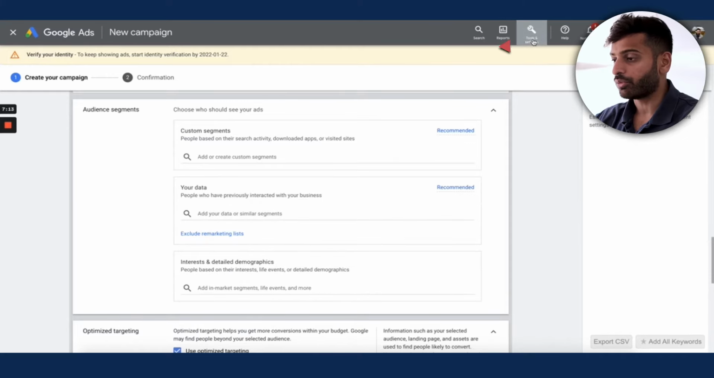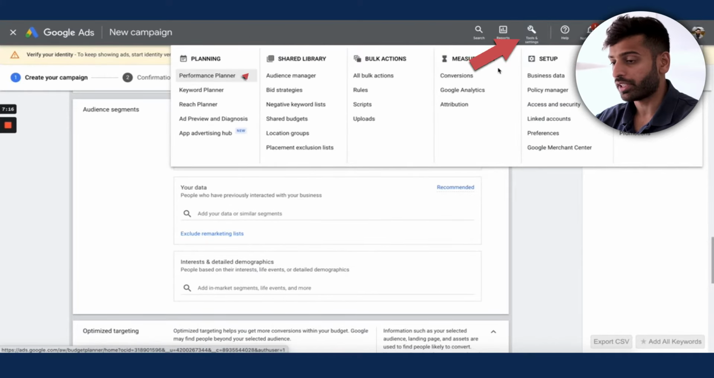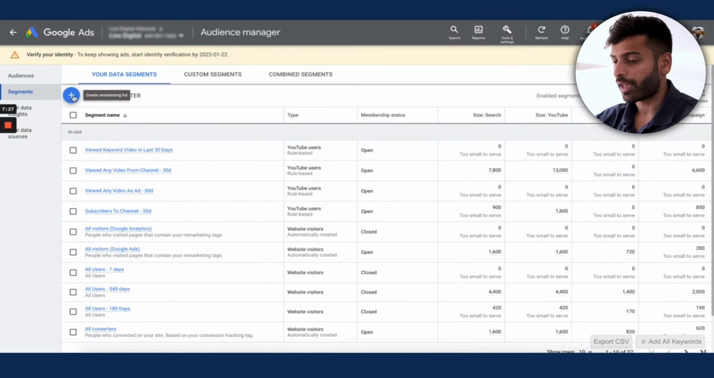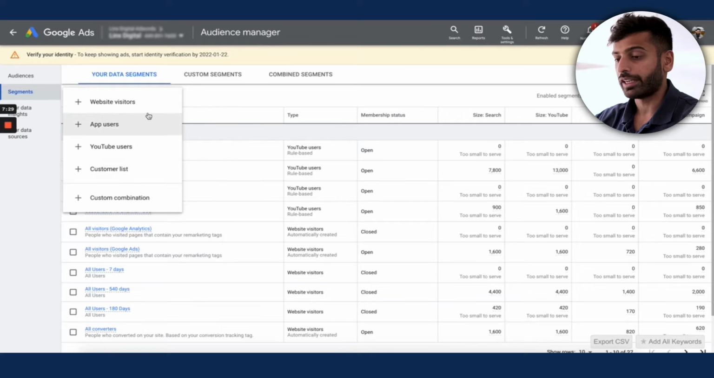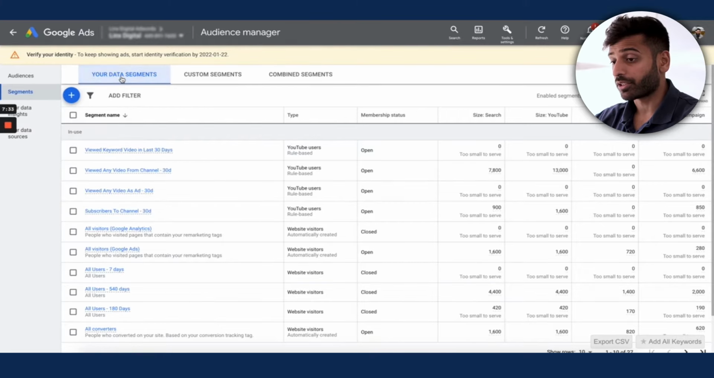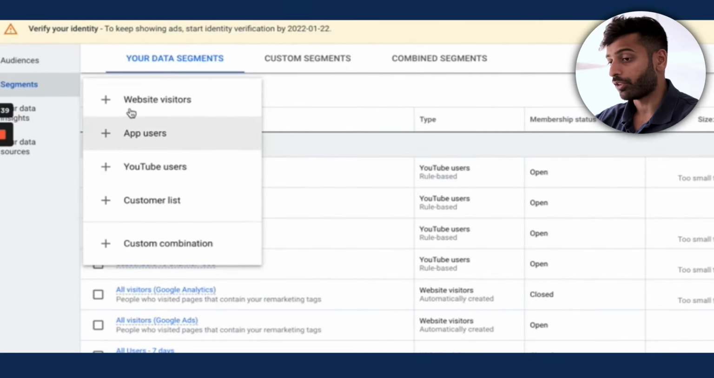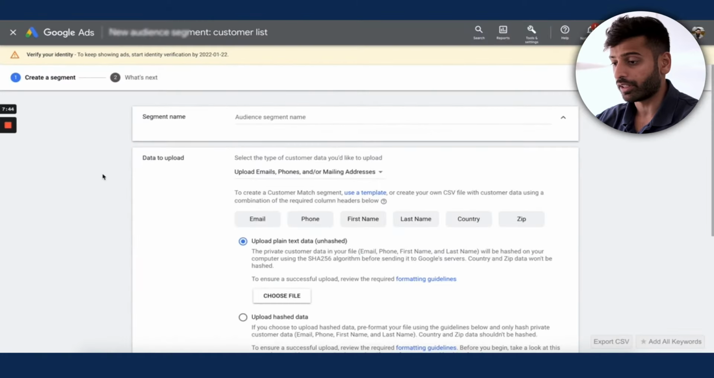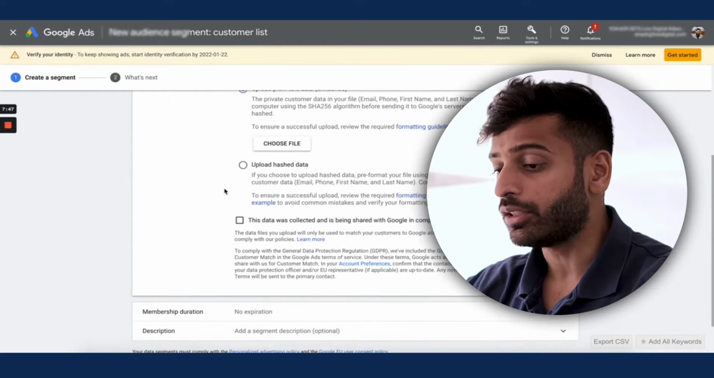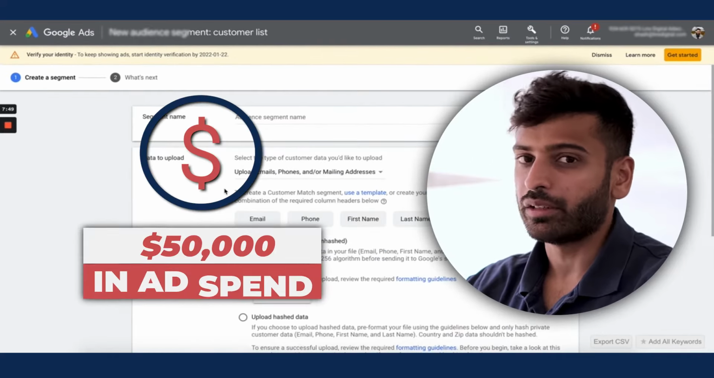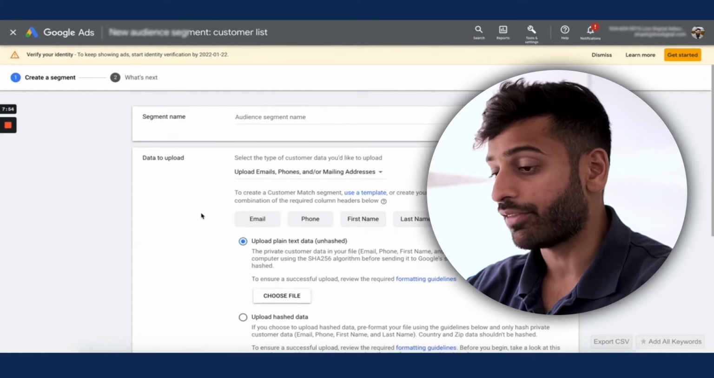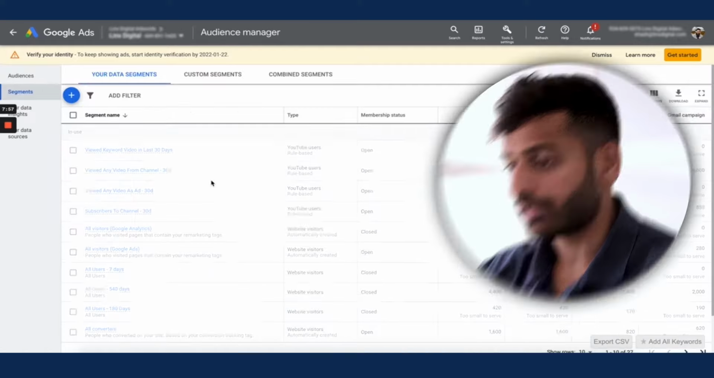So the way you create these retargeting audiences is you go into tools and settings, you go to audience manager. So you go here into audience manager, and what you'll do is you'll click on your data segments, right? And then you'll essentially be able to create these lists, right? So there's website visitors, there's YouTube users, and there's customer list. Customer list is your email list, right? However, you do need typically $50,000 in ad spend before you can use this, and an account in good standing. Usually, if you don't have that $50,000 spent, you're not going to see this option.